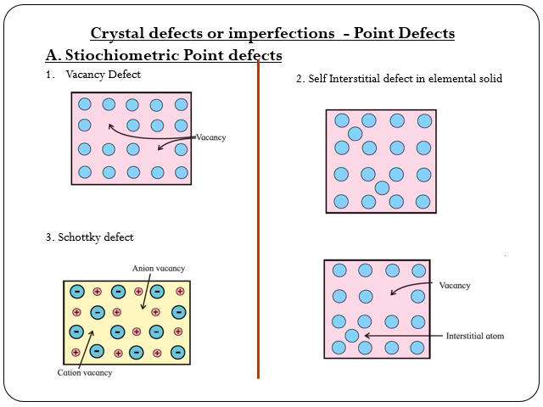Third one, Schottky defect. In an ionic solid, an equal number of cations and anions are missing from their regular positions in the crystal lattice, creating vacancies, as shown in the figure. It means that a vacancy created by the loss of a cation is always accompanied by a vacancy formed by the loss of an anion, and thus there exist two holes per ion pair lost, one created by the missing cation and the other by the missing anion. Such a paired cation-anion vacancy defect is a Schottky defect.